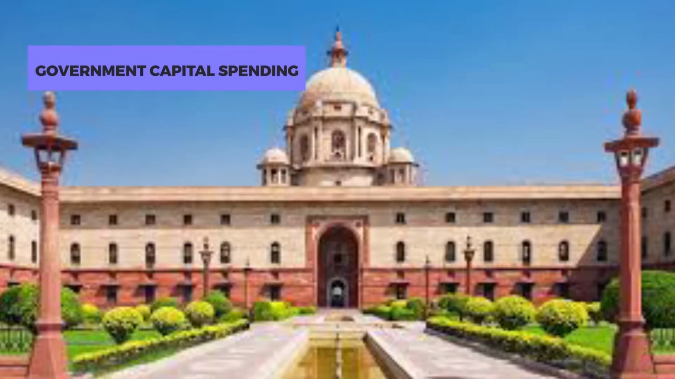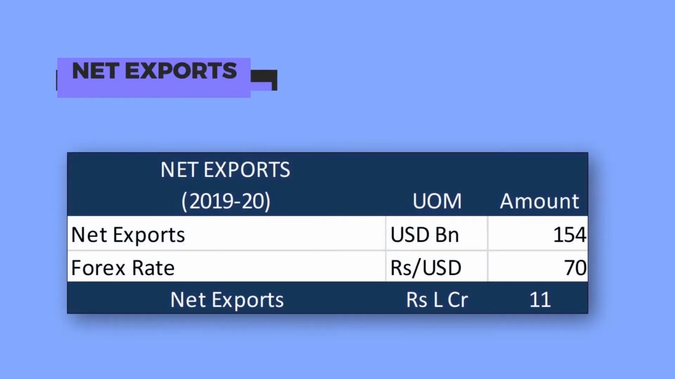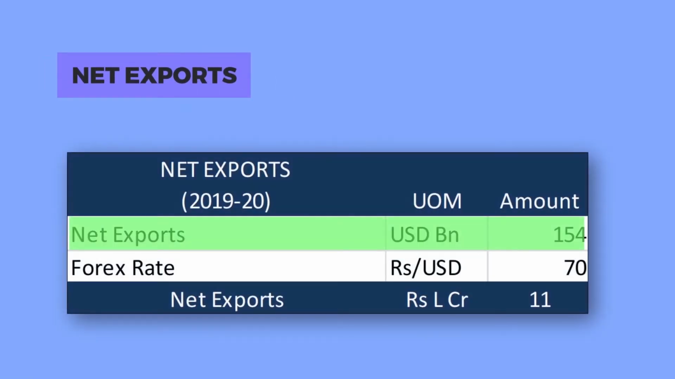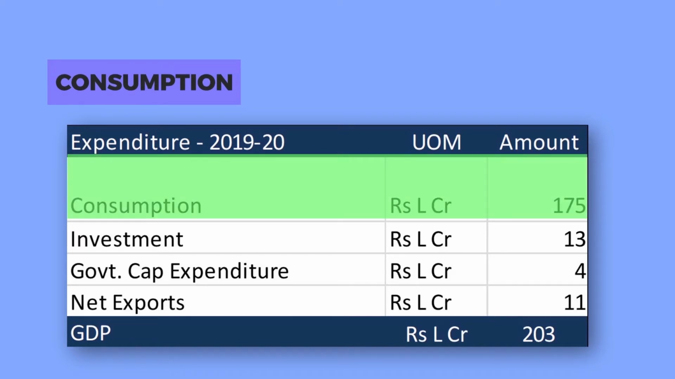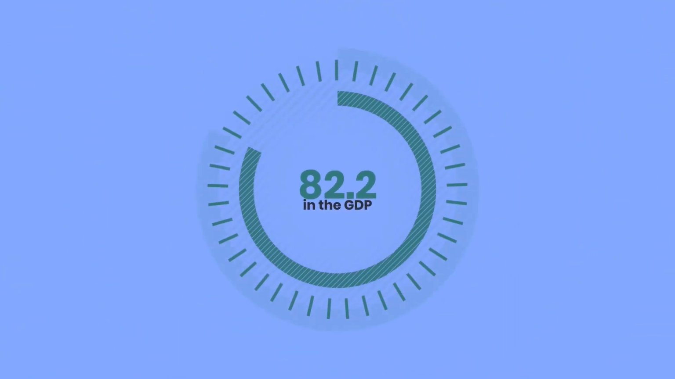The government capital spending was rupees 4 lakh crore, and the net exports was $154 billion, which is equivalent to 11 lakh crore rupees. This gets us the consumption value of 175 lakh crore rupees for 2019-20 in the GDP. This constitutes almost a share of 87% in the GDP.